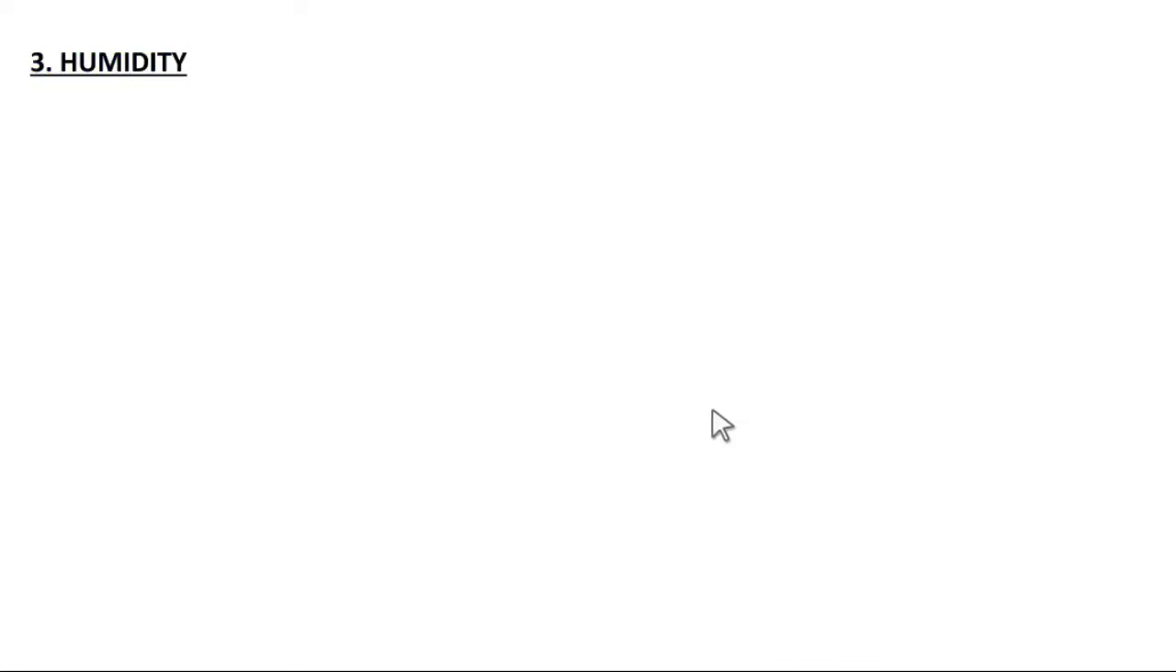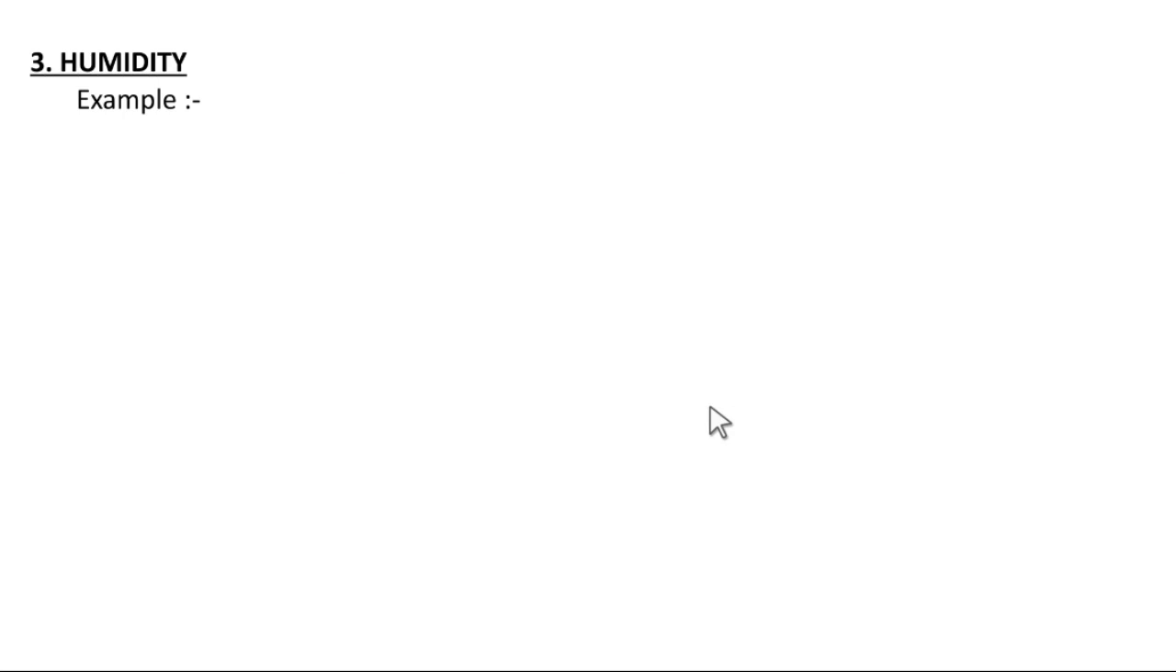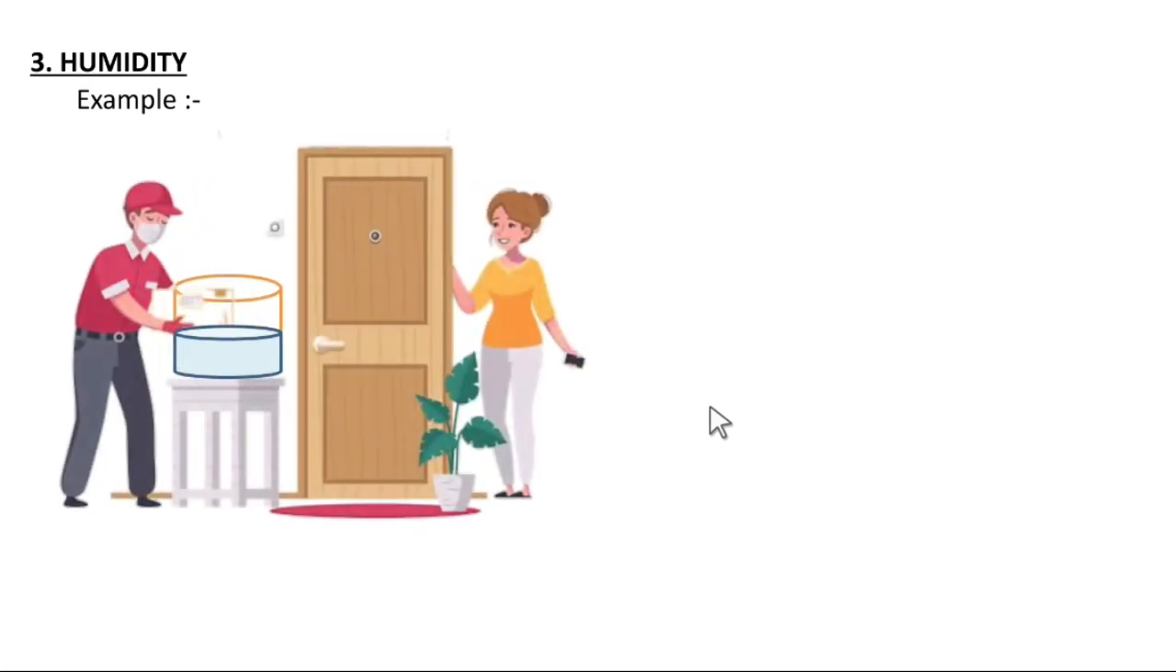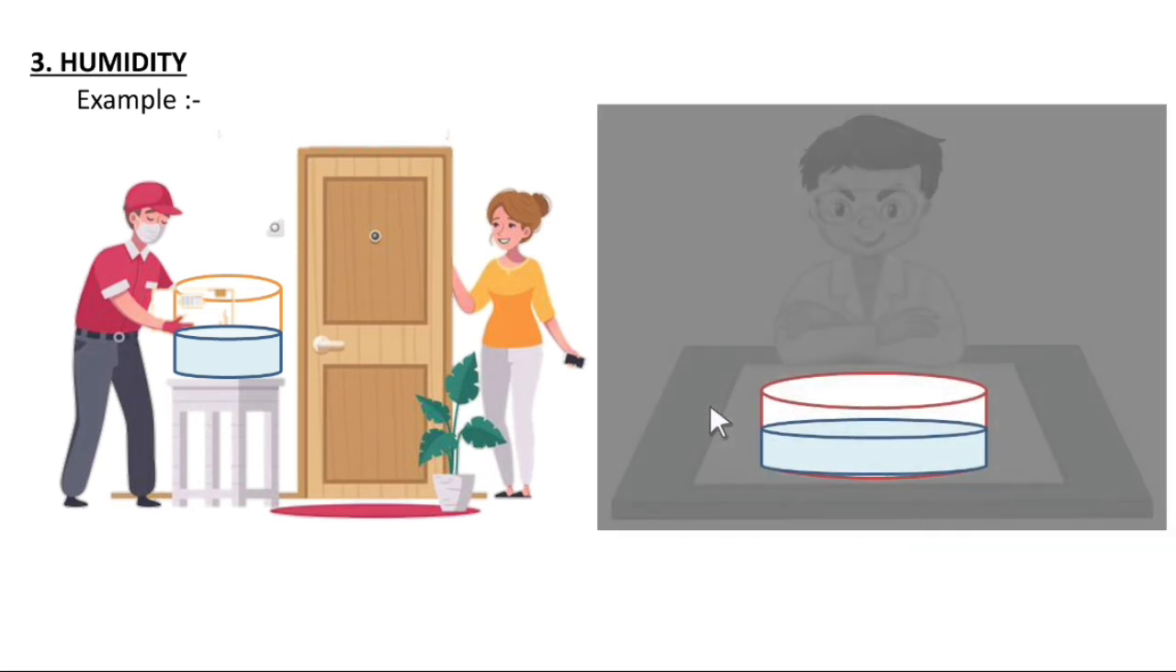Third factor, humidity. Example, take 100 ml of spirit in 2 dishes. Keep one dish in hot air, that is outside the classroom. Keep the second dish in the classroom, and switch off all fans and lights and also close all the doors. Observe the volumes of spirit remaining in the 2 dishes after 10 minutes. The volume of spirit remaining in the dish kept outside the classroom is less than in the classroom.